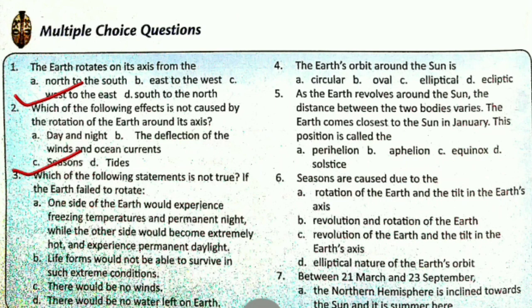Now question number 3, which of the following statements is not true, if the earth failed to rotate? So let us read the statements carefully. A, one side of the earth would experience freezing temperature and permanent night, while the other side would become extremely hot and experience permanent daylight. Or B option says, life forms would not be able to survive in such extreme conditions. Or C, there would be no winds. Or D, there would be no water left on earth. So which is not true? Option number D is not true, because there is no relation of water with the rotation of the earth.